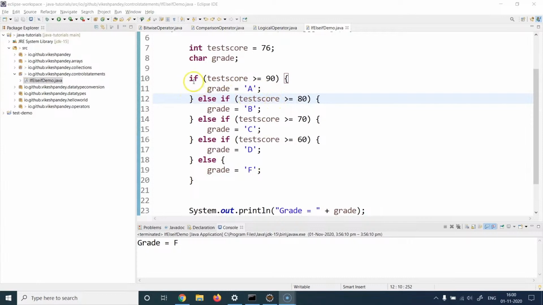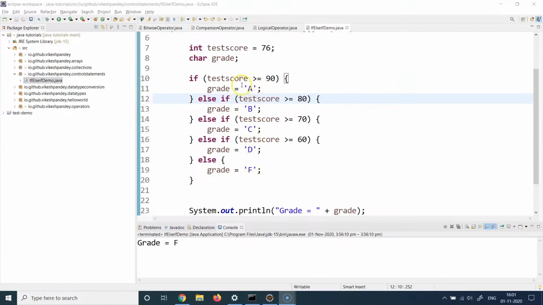Lines 10 and 11 don't change. It's still the same. But then I have added some additional conditions saying that, okay, if the score is greater than or equal to 90, the grade should be A. But if the score is not greater than 90, but greater than or equal to 80, then the grade should be B. Similarly, if the score is not even greater than 80, but greater than or equal to 70, then the grade should be C. Similarly, if the score is not even greater than or equal to 70, but greater than or equal to 60, which means basically between 60 and 70, then the grade should be D. And if the score is even below 60, then the grade should be F. So you can see I have basically defined the whole logic for defining the grades here.